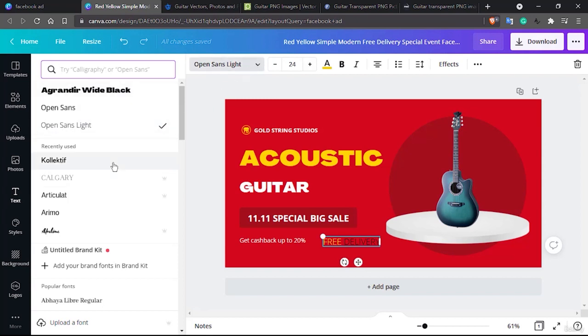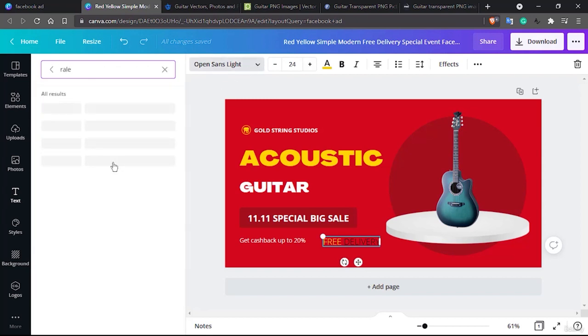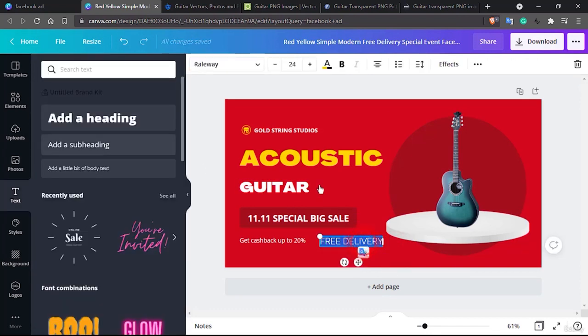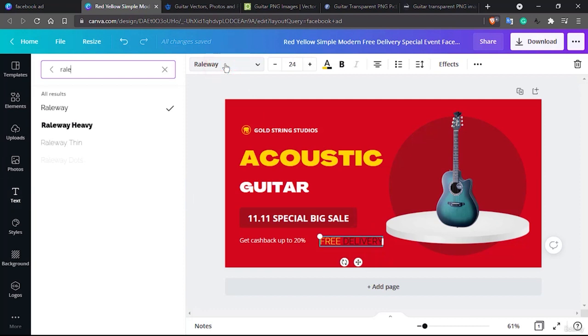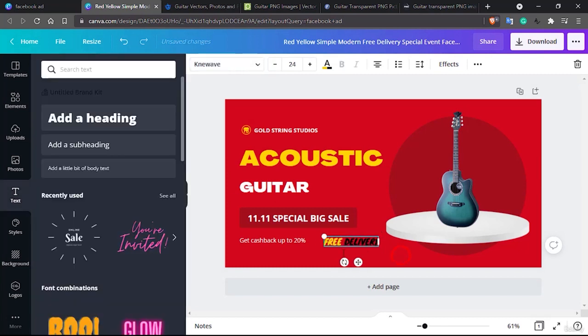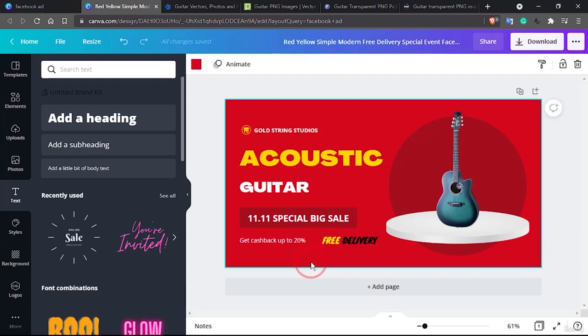you can see there are a lot of fonts. Now let me include something like Raleway. So this is the Raleway font, so you can include this, or if you want a different sort of design, I mostly use this New Wave. So you can either keep that. So here you can have free delivery written as well.